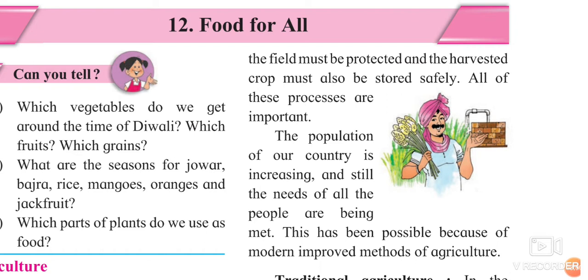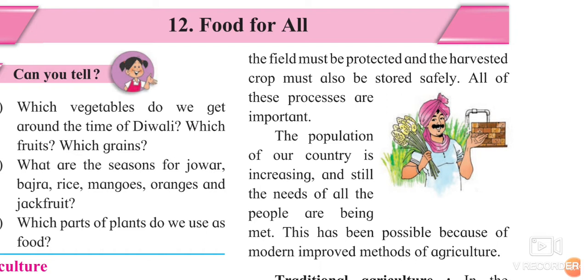The population of the country is increasing. Population means, yes, the number of people in India is increasing, and still the needs of all the people are being met. Our need is for food, our need is for shelter, our need is for water. We require all these things. These are our basic needs. So these needs are being satisfied. How are they getting satisfied? Yes, because there is a good amount of stored grains in India.